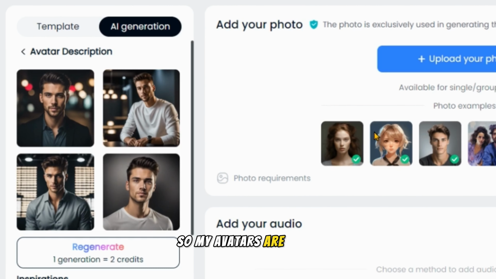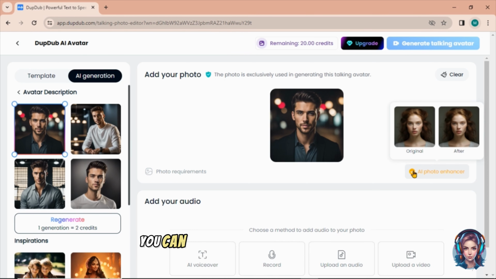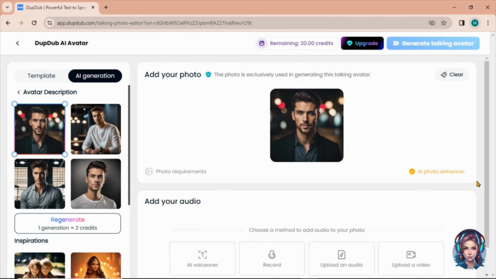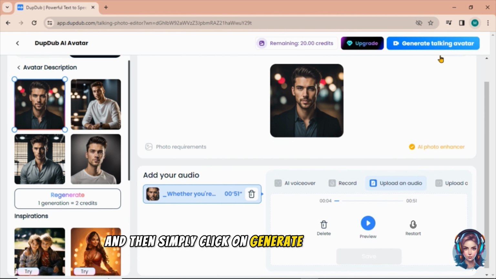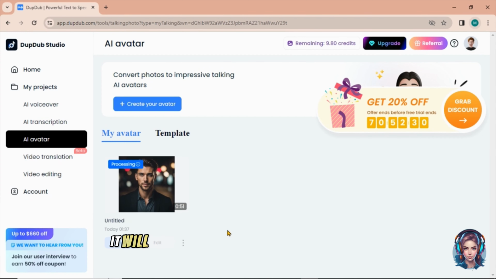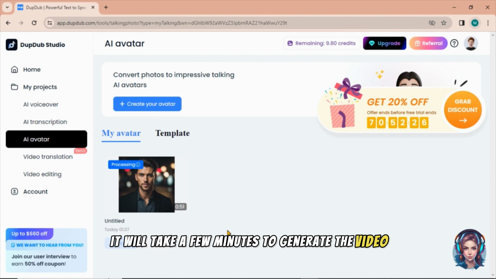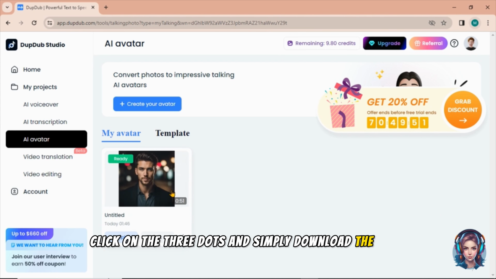So my avatars are ready and you can see they look absolutely stunning. So I will choose this one for my video. Then I will upload the audio that I created from DupDub. You can also record your own voices. So add your audio file, save it and then simply click on generate talking avatar. It will take a few minutes to generate the video. So once done, click on the three dots and simply download the video.